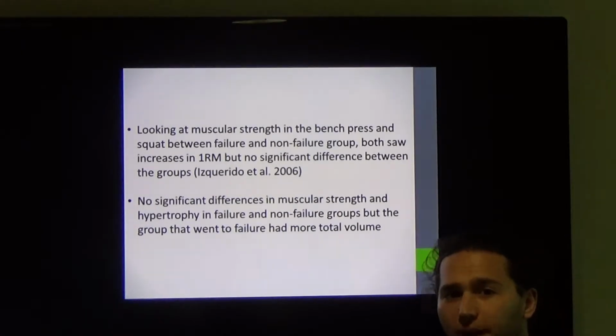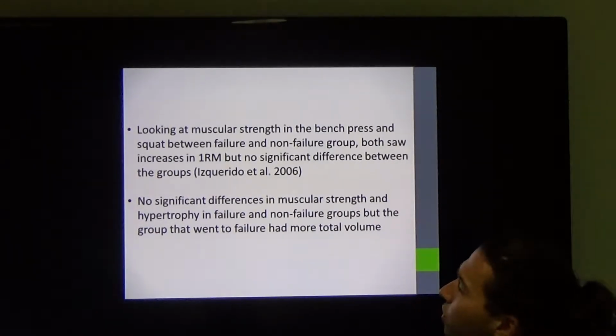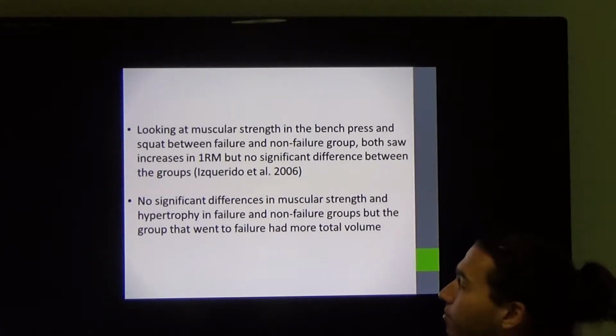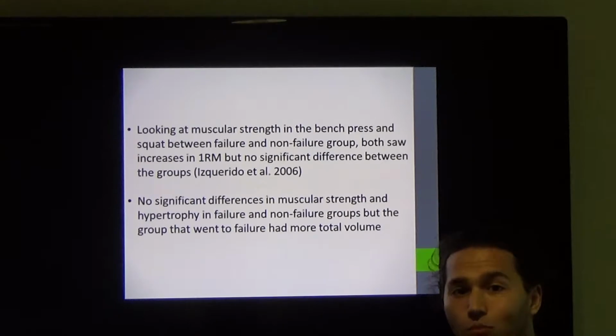Looking at muscular strength in the bench press and squat between failure and non-failure groups, both saw increases in 1 rep max, but there's no significant differences between the two groups. There's also no significant differences in muscular strength and hypertrophy in failure and non-failure groups, but the group that went to failure had more total volume.